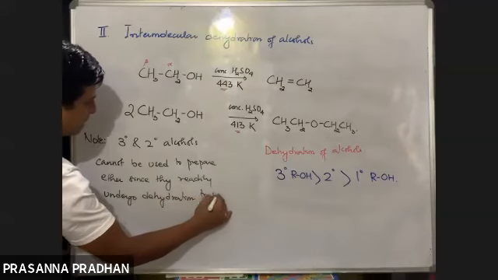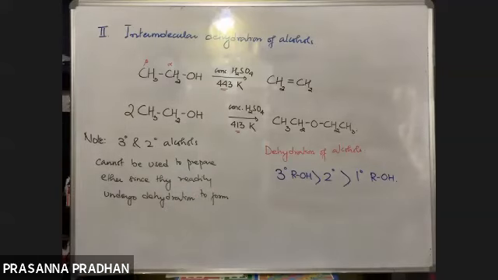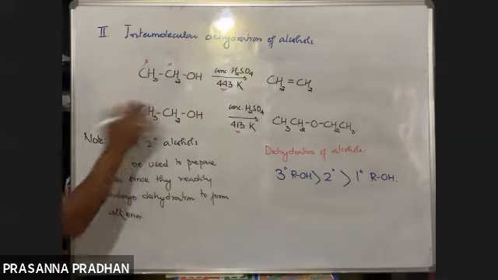If I take 3 degree and 2 degree alcohols, they readily undergo intramolecular dehydration to form alkenes. So this is the limitation of this method.